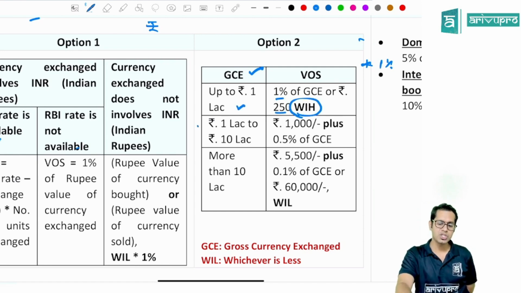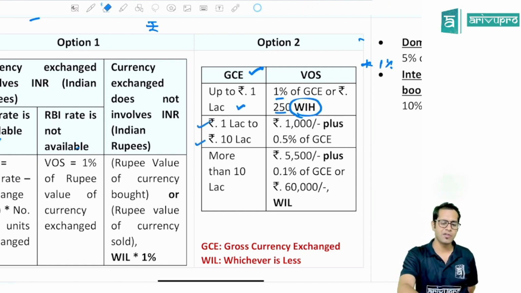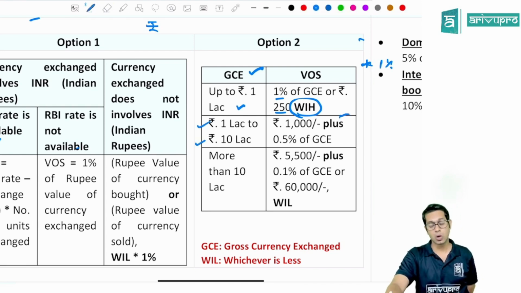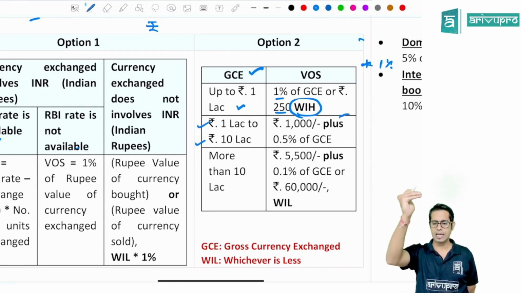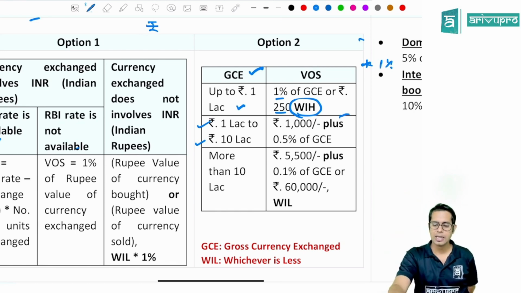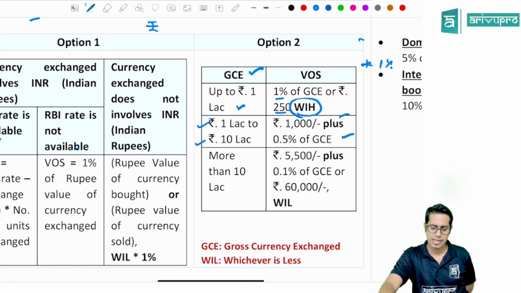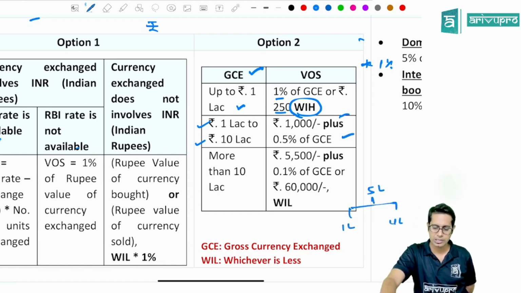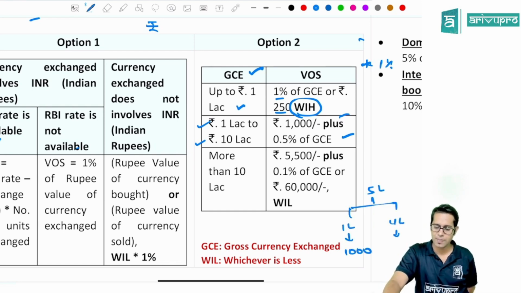But if the gross currency exchanged by you is rupees 1 lakh to 10 lakhs, then the value of supply will be 1000 rupees for up to 1 lakh. If the money exchanged is more than 1 lakh, up to 10 lakhs, then it is 1000 plus 0.5% of gross currency exchange. For example, if I am exchanging 5 lakh rupees, divide this into 2 parts, 1 lakh and 4 lakhs. For 1 lakh, it is 1000 rupees. And for 4 lakhs, it will be 0.5% of 4 lakhs, which is 2000 rupees. So totally it will be 3000 rupees.